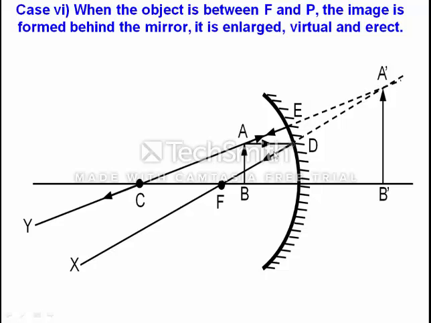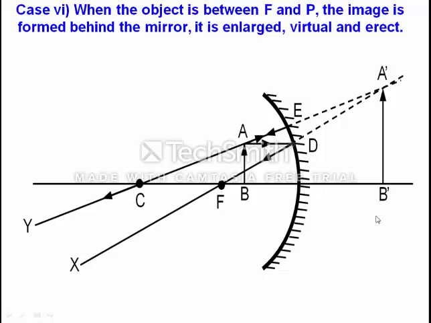Now we are saying that AB top is at the top, A is also at the top, A dash is also at the top. In all the previous cases we have seen that A was at the top but A dash was at the bottom, B was at the bottom but B dash was at the top. But here A is at the top, A dash is at the top, B is at the bottom, B dash is also at the bottom. It means that the image will be erect.